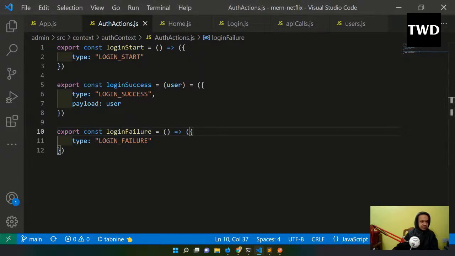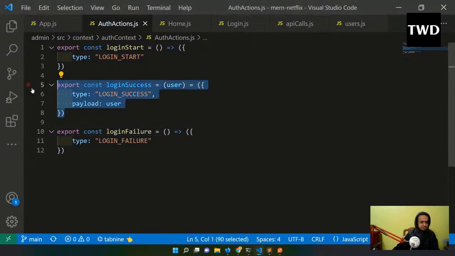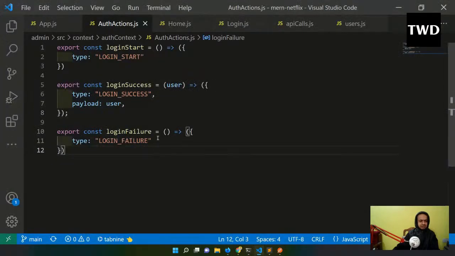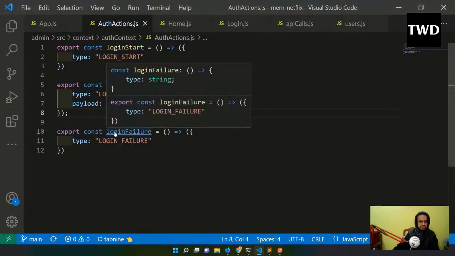I don't know why it is giving the error. Now it is okay. What the hell was the error?